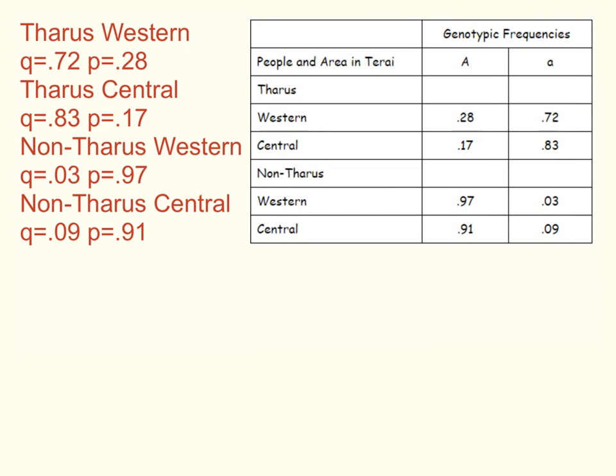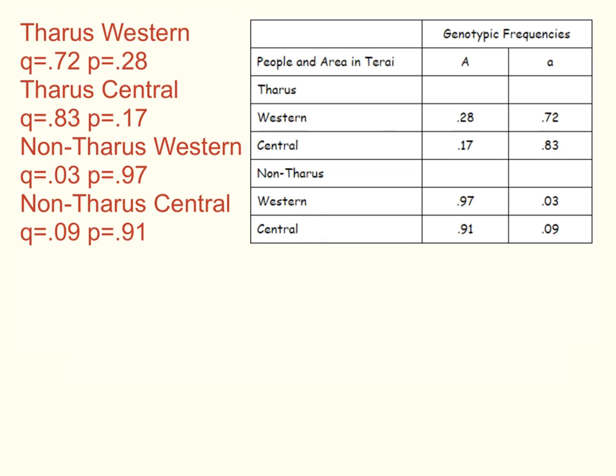So we know from earlier in the question that the Tharu people have a greater resistance to malaria than those that are non-Tharu. From what we've done here, there should be enough information for you to figure out and start hypothesizing why that is. So take a minute and look at these allelic frequencies and think of what might be a possible explanation for why this occurs.